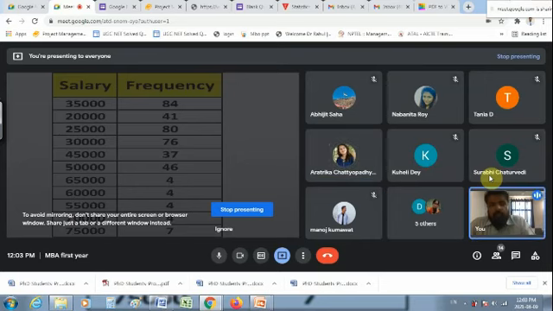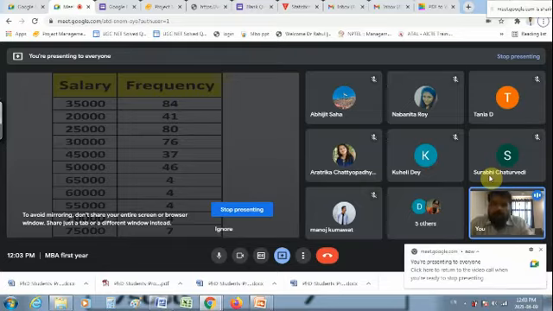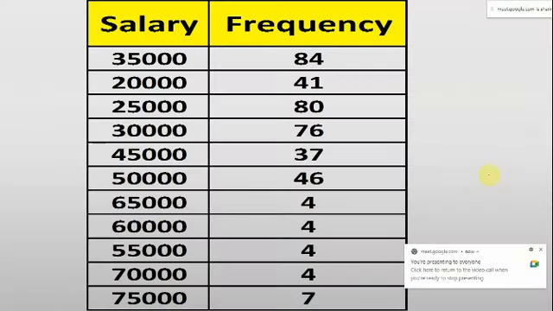Exactly. We can have a better table if we arrange the data in either ascending or descending order, preferably ascending. So if I arrange the data in ascending order, this table will look better and more presentable. I will take 20,000 first, then 25,000, then 30,000, then 35,000, and so on.